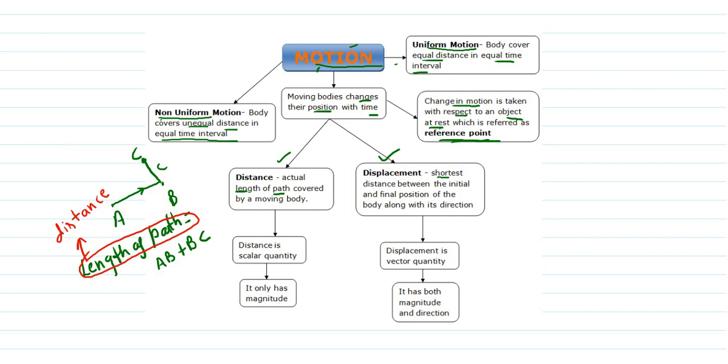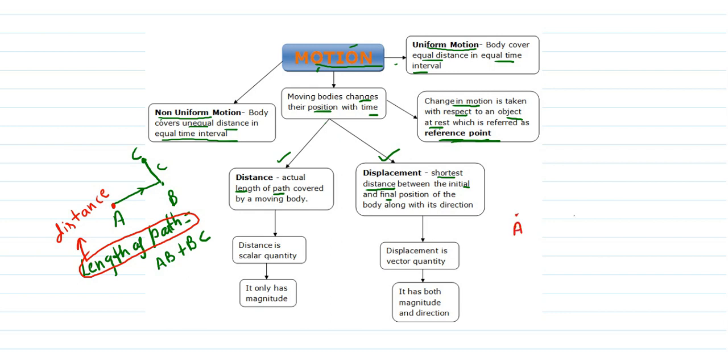Now displacement. What is displacement? Displacement is the shortest distance. How can we say that? Let us again take the same example.